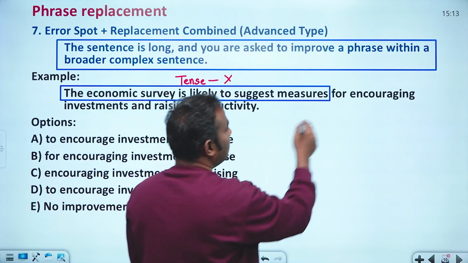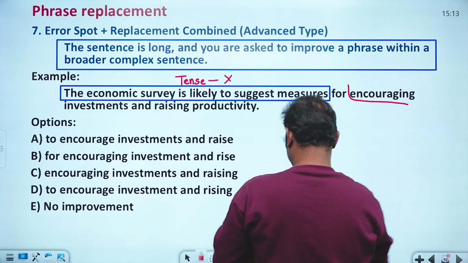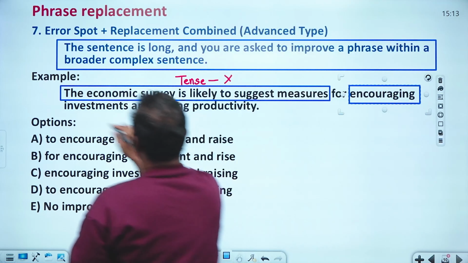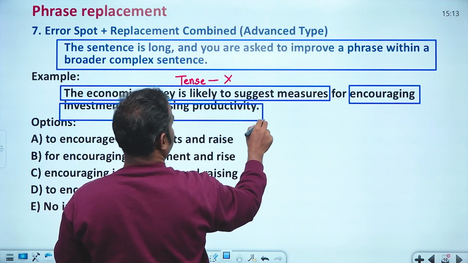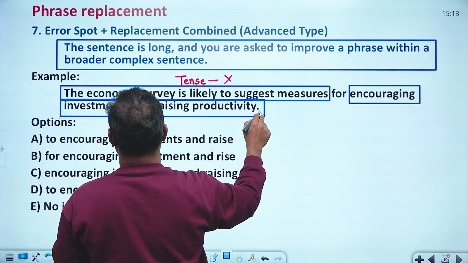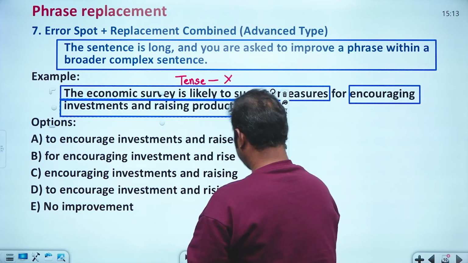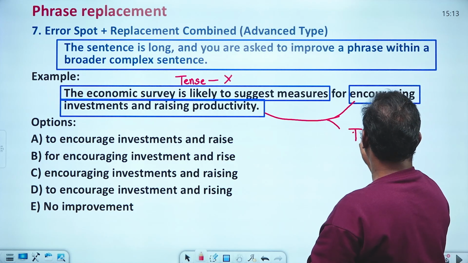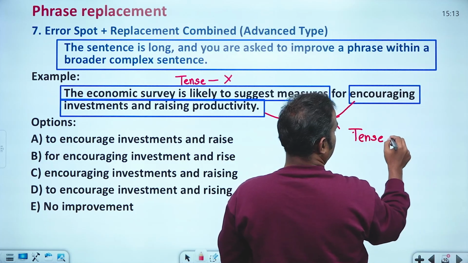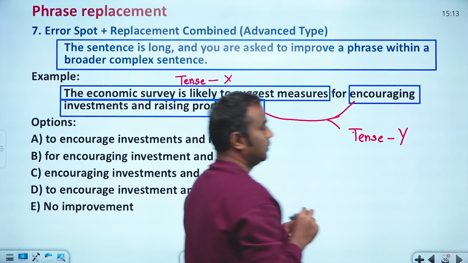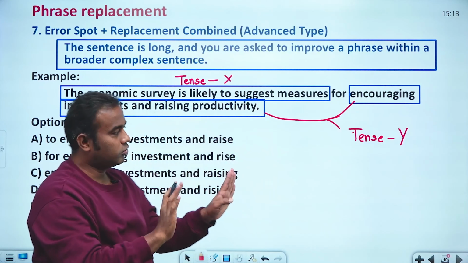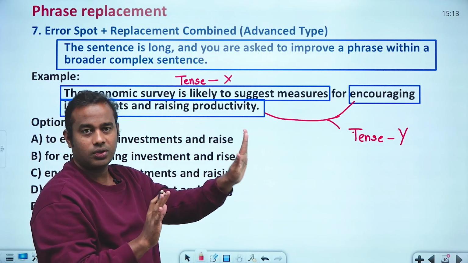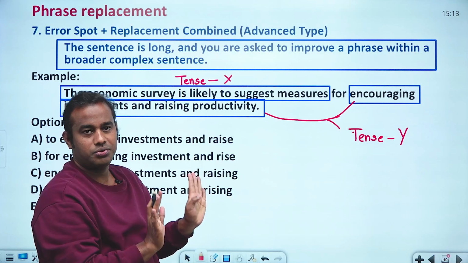Now look at here. For encouraging and investment, so here these two are in tense Y. That's a continuous tense, but don't worry about whichever it is. So this is in one tense and that is in another tense. They are not the same tense. Can you easily understand, right?